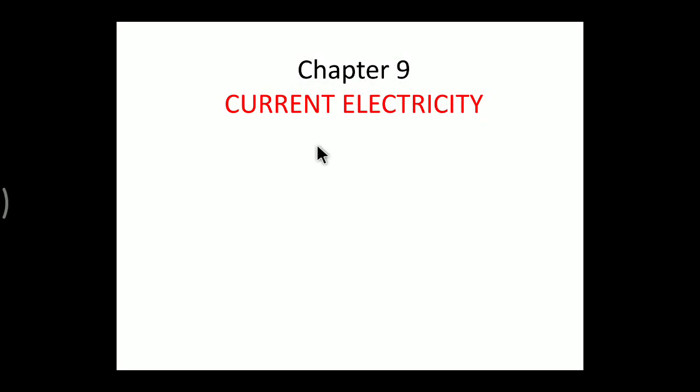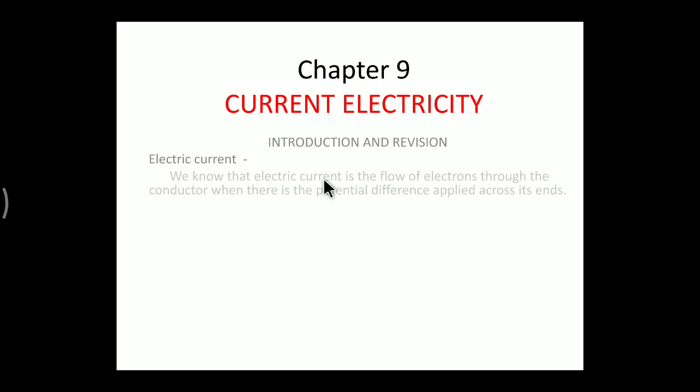My name is Swapnil Bhandarkar and today we are going to study chapter 9, that is current electricity, from the 12th science syllabus. So all of you know what is electric current? Electric current is the flow of electrons through a conductor when there is a potential difference, that is voltage, applied across its ends.